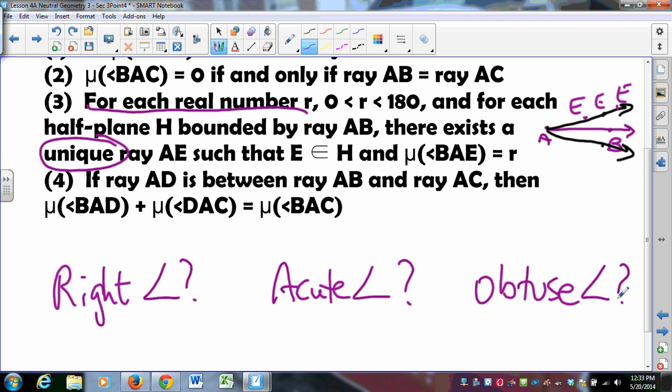Can we make sure that there is a 90-degree angle that matches up with any ray we choose? Gosh, I hope so. And then acute angles, where will they fall? And then obtuse angles, where will they fall? So all of the terms that should be familiar to us from all of the geometry we've ever studied should be familiar to us in this geometry, because this is a superset of everything we've ever done.